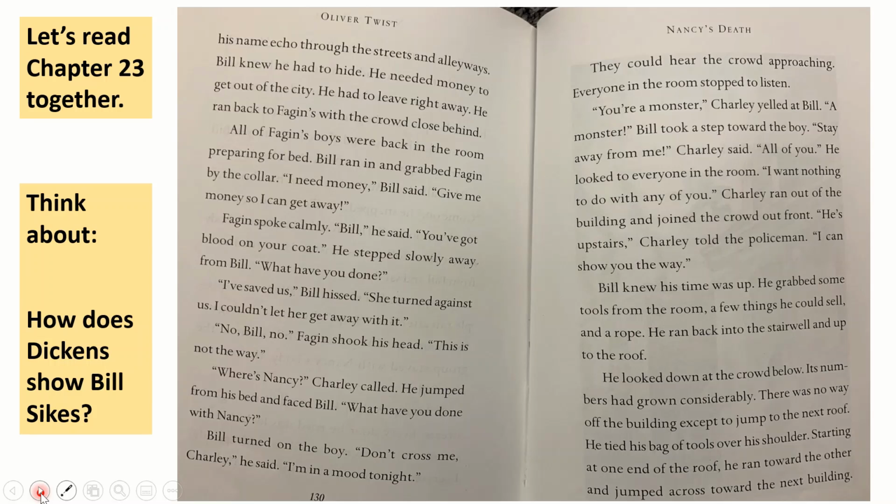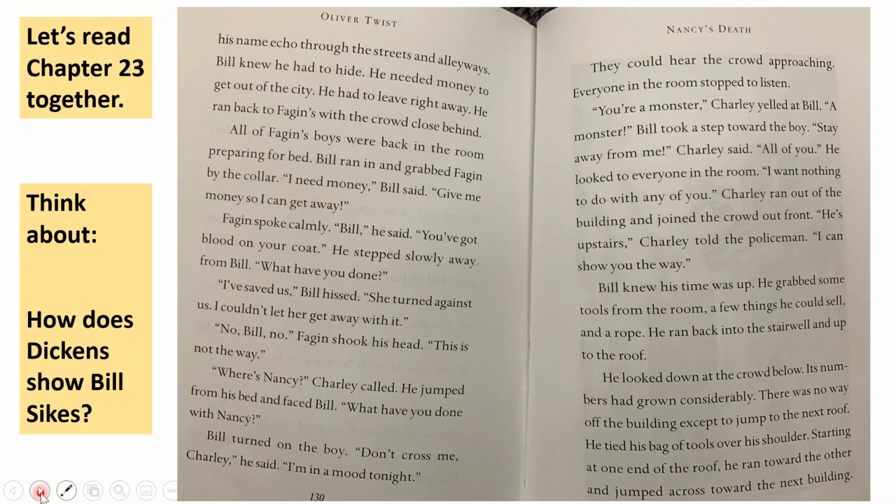Fagin spoke calmly. "Bill," he said, "you've got blood on your coat." He stepped slowly away from Bill. "What have you done?" "I've saved us," Bill hissed. "She turned against us. I couldn't let her get away with it." "No, Bill, no," Fagin shook his head. "This is not the way." "Where's Nancy?" Charlie called. He jumped from his bed and faced Bill. "What have you done with Nancy?" Bill turned on the boy. "Don't cross me, Charlie," he said. "I'm in a mood tonight."